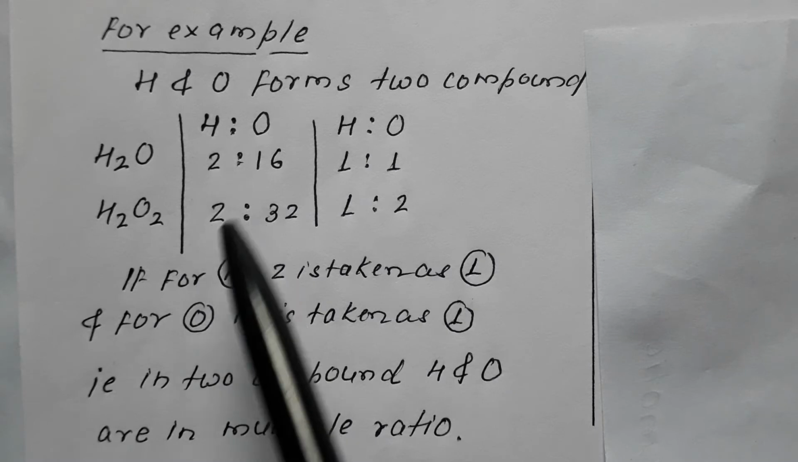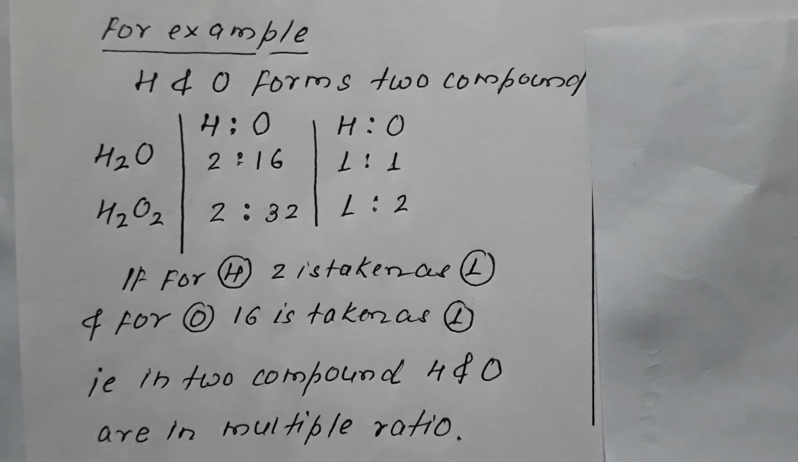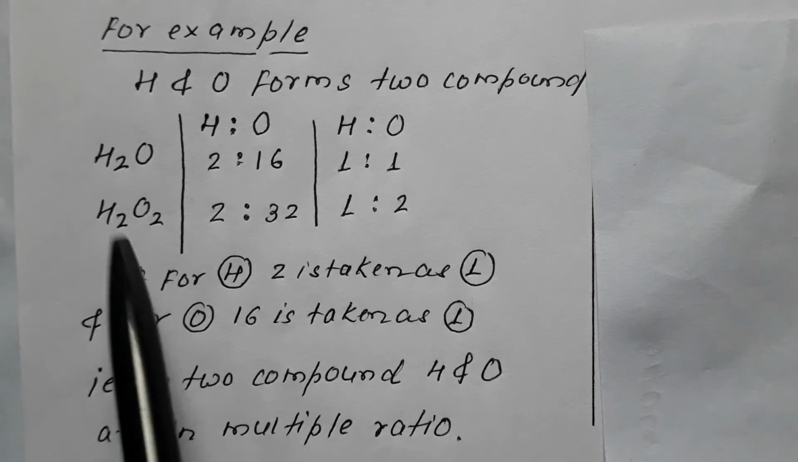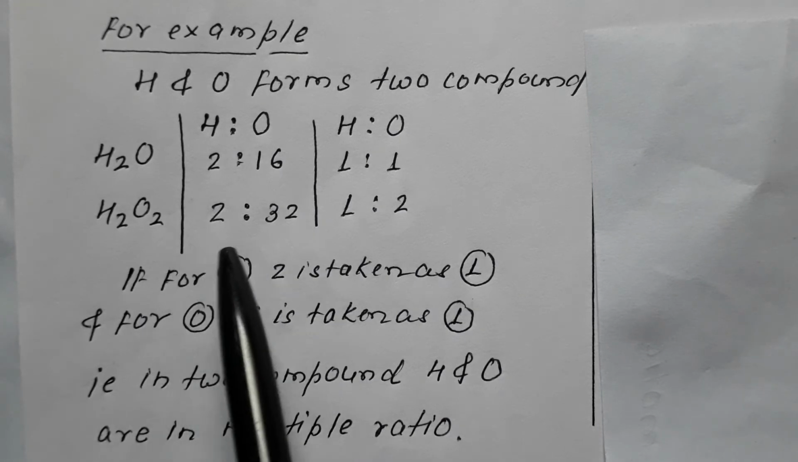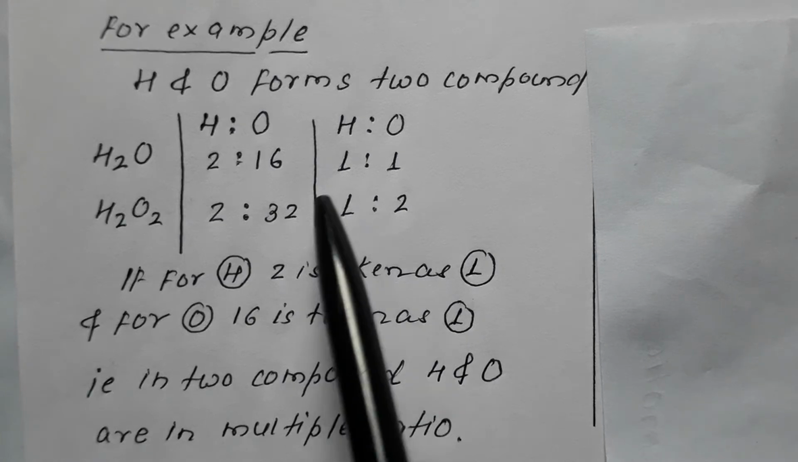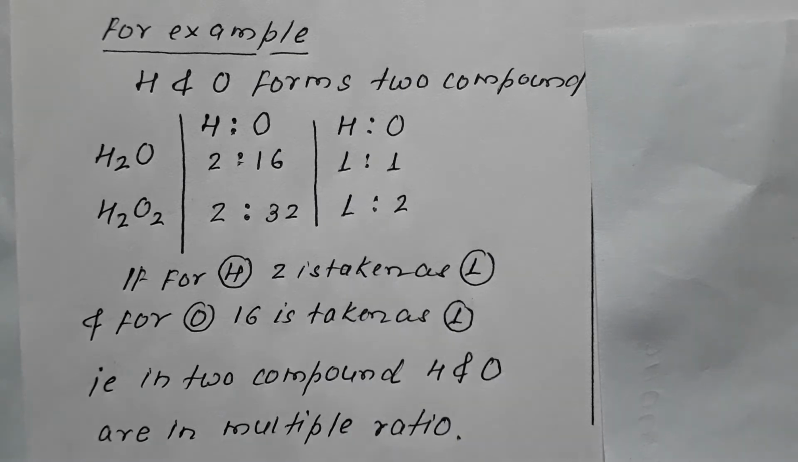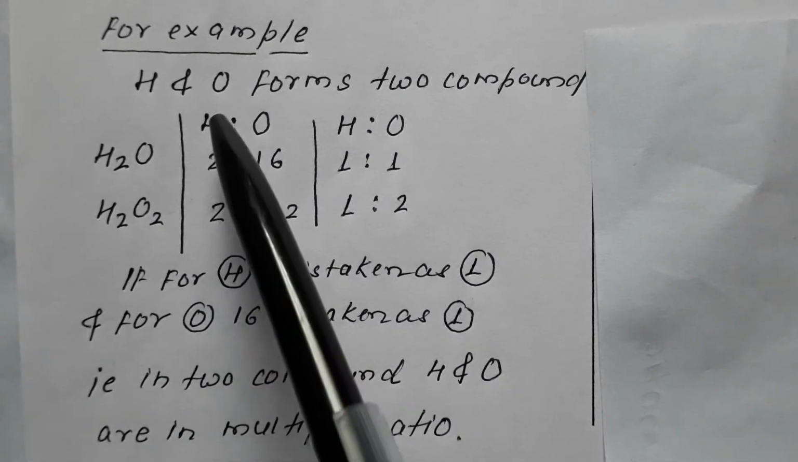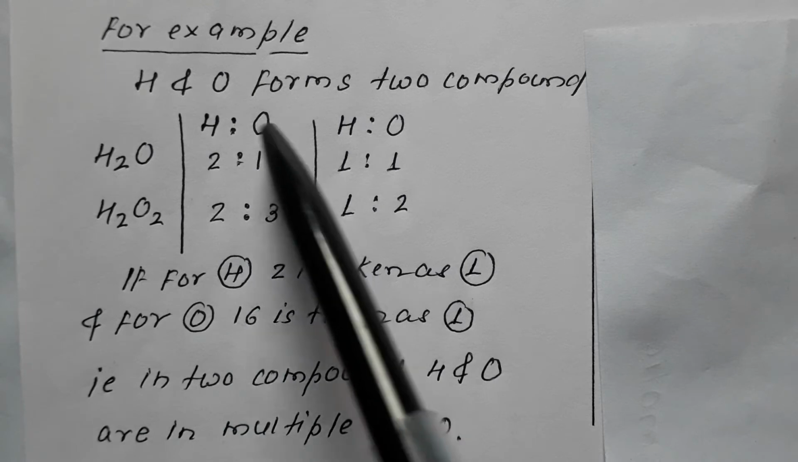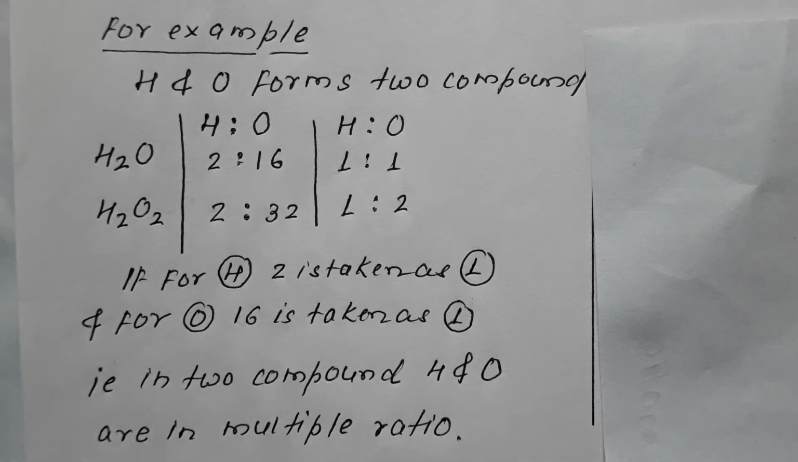So a fixed quantity of one is combining with multiple quantities of the other, which means the law of multiple proportion is applicable. This is the law of multiple proportion. They say if two elements combine to form more than one compound, then the ratio of these elements in the compounds formed will always be in multiple ratio, 1:1, 1:2. That is, a fixed quantity of one element will always combine with multiple quantities of the other. Let me elaborate taking one more example.